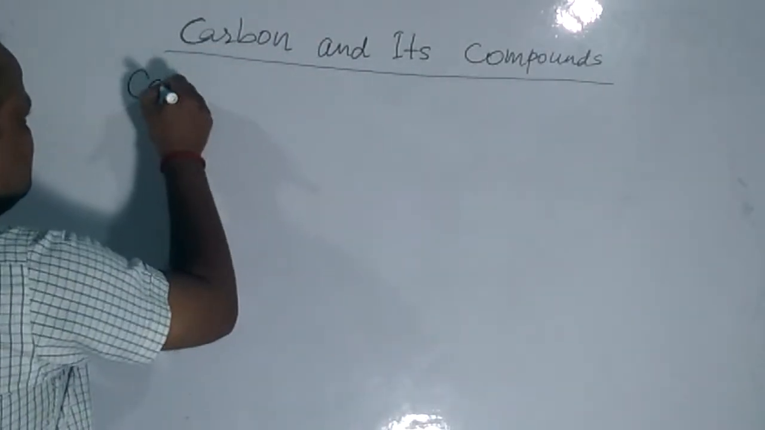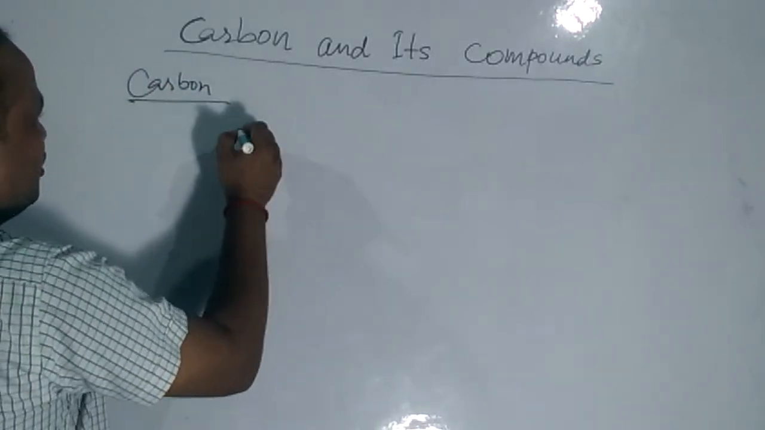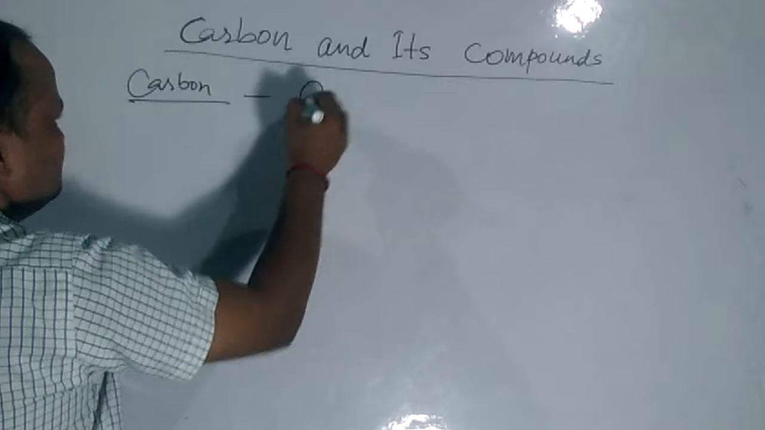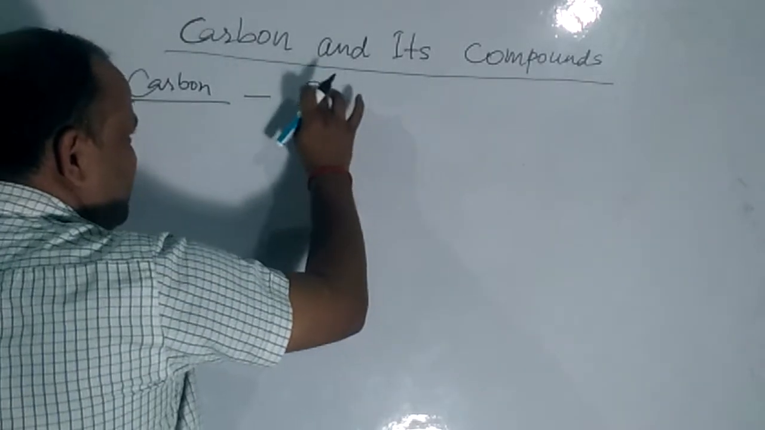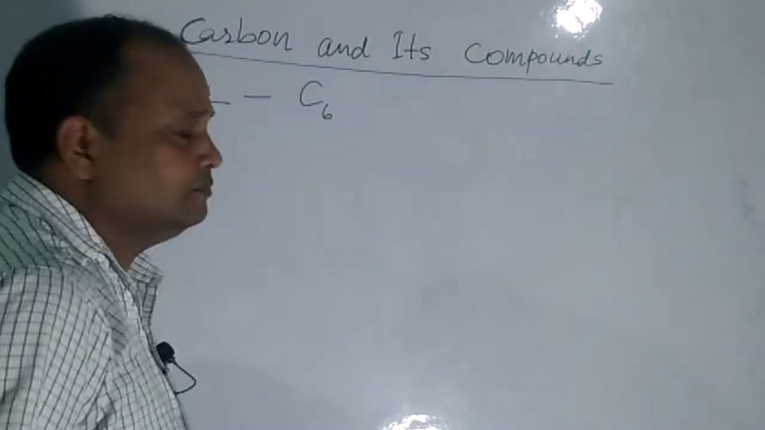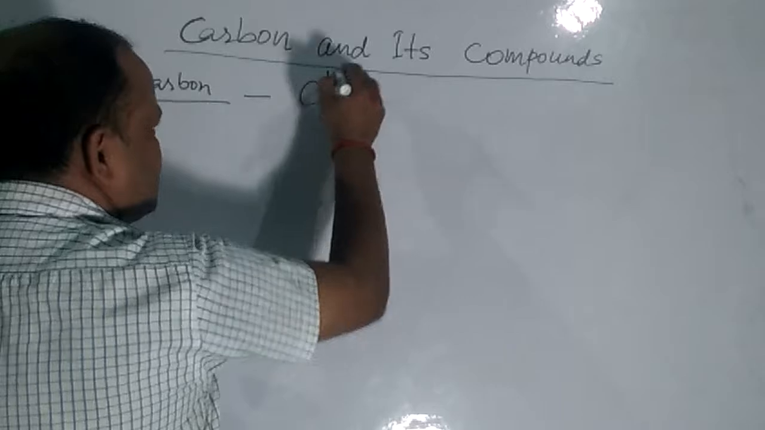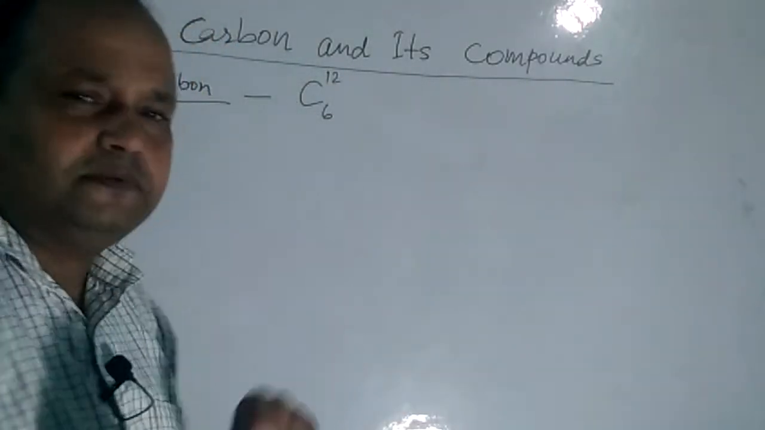Carbon has the symbol C, its atomic number is 6, and its mass number is 12. Carbon-12.